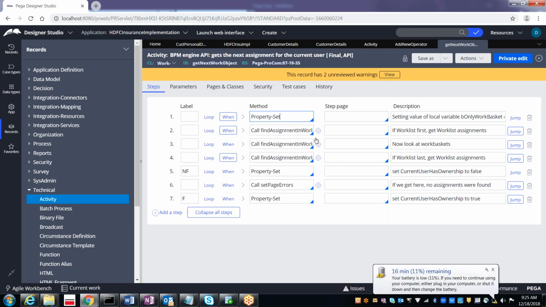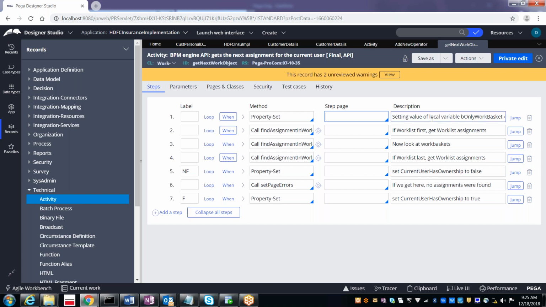And then step page. What is a step page? A step page is like a page on which you are going to set the values, or the page from where you want to retrieve the values, or the page from where you want to save to the database. Mainly on the step page only it is going to perform the functionality.